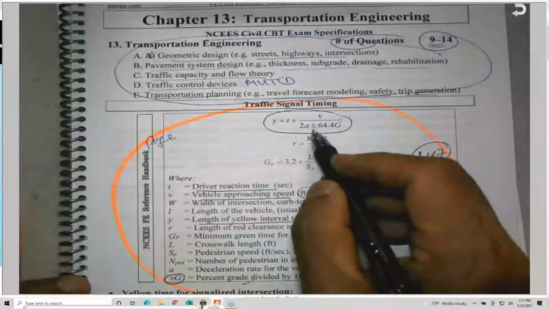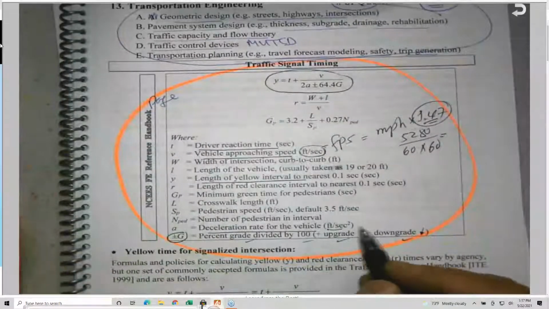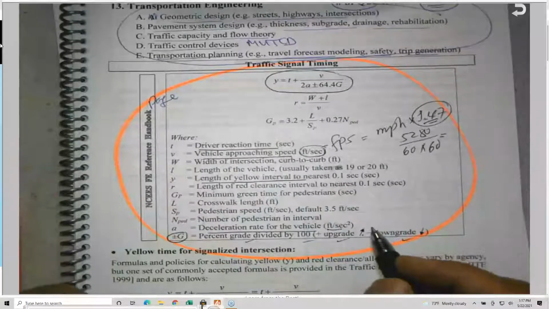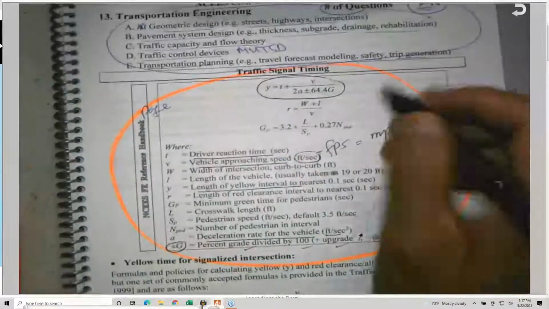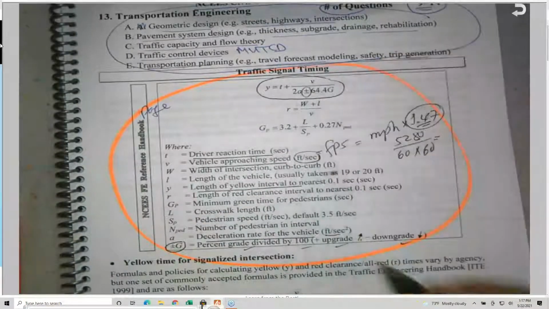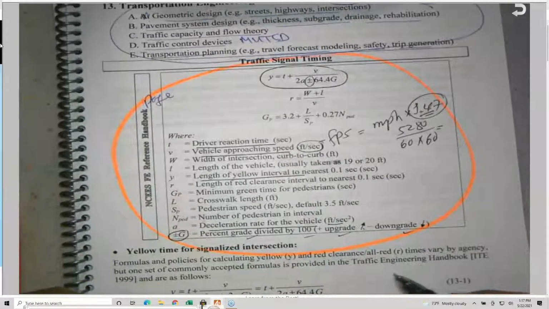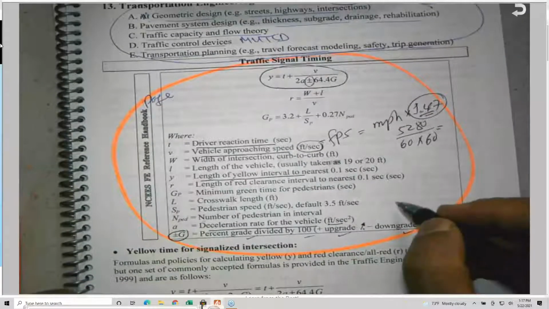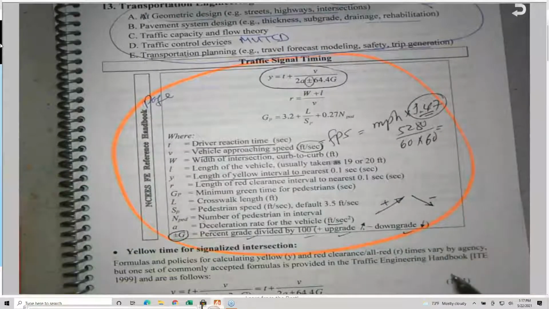G is the grade, and a is called the deceleration rate, in feet per second squared. Normally it's about 10 to 11.2, and they should give it to you. So this is the first equation. Nobody will ask you to memorize it, and the reason for the plus or minus is that a positive grade is an upgrade and a negative grade is a downgrade.